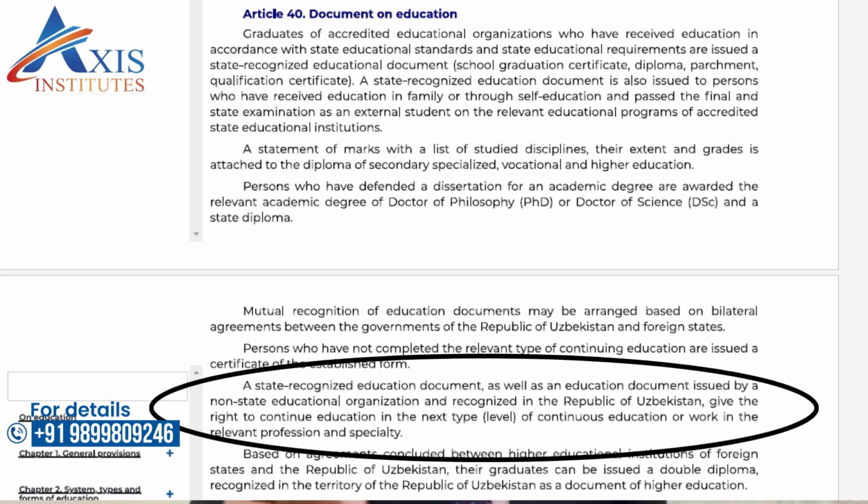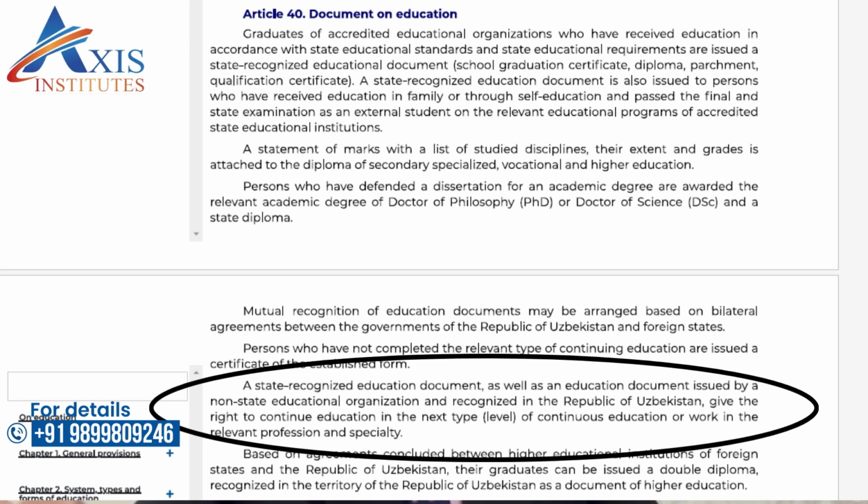Okay, on education. This is law on education. Article 40 says a state recognized educational document, which means the degree or diploma you can call, as well as the educational document issued by a non-state educational organization and recognized by the Republic of Uzbekistan, gives the right to continue education at the next level. It means the student can do masters, or PhD, or has the right to work in the relevant profession